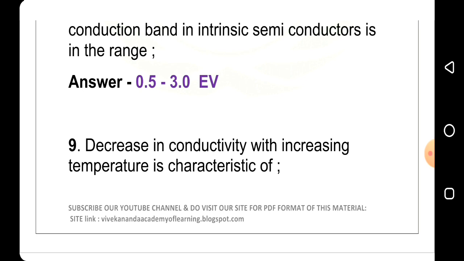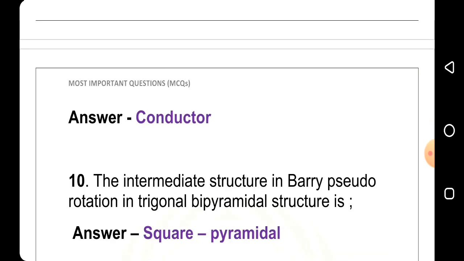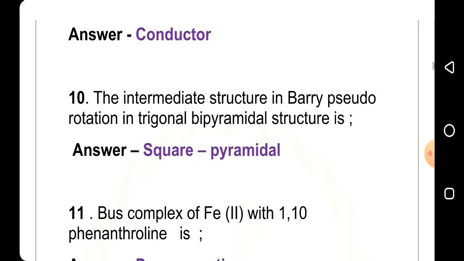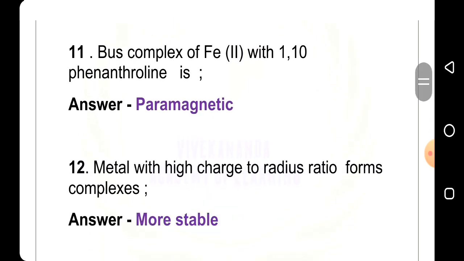Ninth question: decrease in conductivity with increase in temperature is a characteristic of, answer conductor. 10th question: the intermediate structure in Berry pseudorotation in trigonal bipyramidal structure is, answer square pyramidal. 11th question: bis complex of Fe2+ with 1,10 phenanthroline is, answer paramagnetic. 12th question: metal with high charge to radius ratio forms complex, answer more stable.